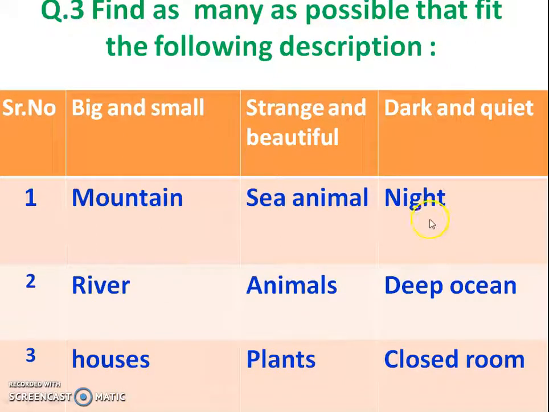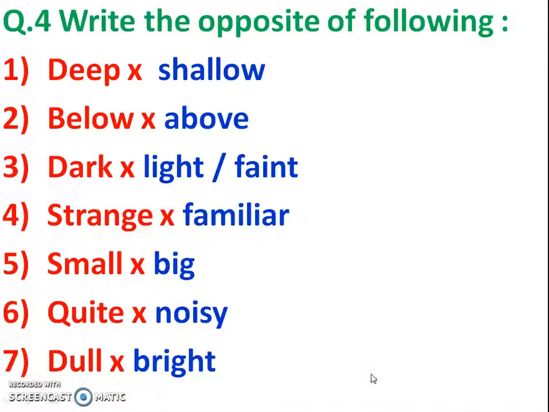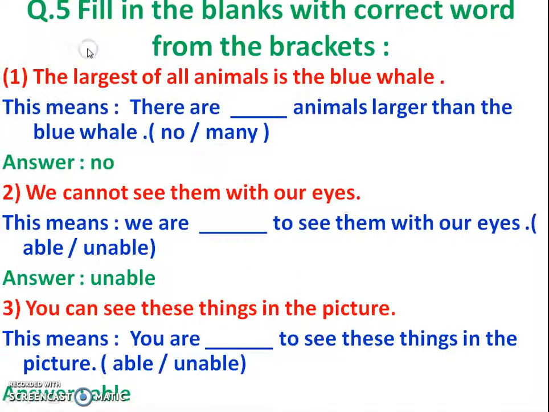Dark and quiet. A night is dark and quiet. Then the deep ocean is also dark and quiet. Then a closed room is also dark and quiet. Question number 4. Write the opposite of the following: deep, shallow; below, above; dark, light or faint; strange, familiar; small, big; quiet, noisy; dull, bright. Question number 5. Fill in the blanks with the correct word from the brackets.